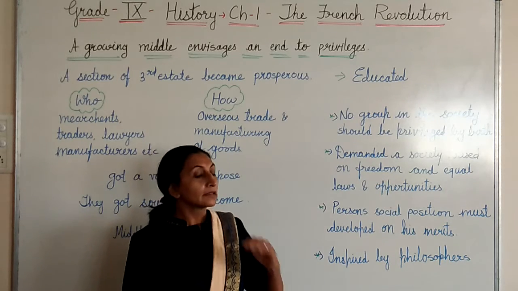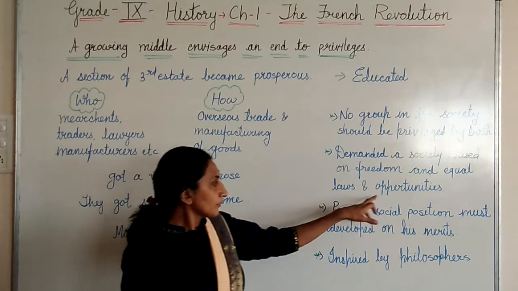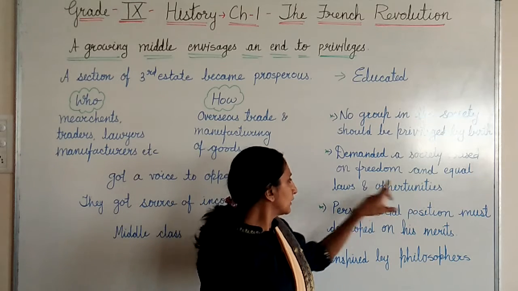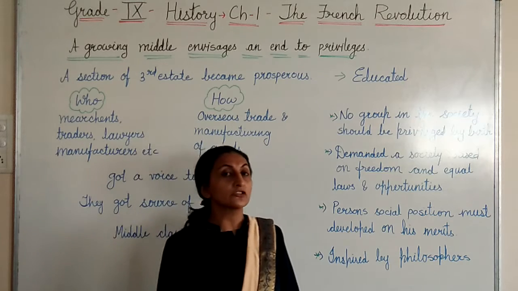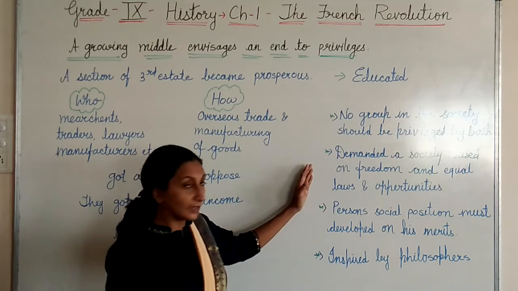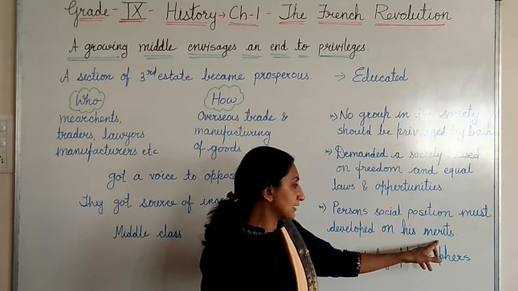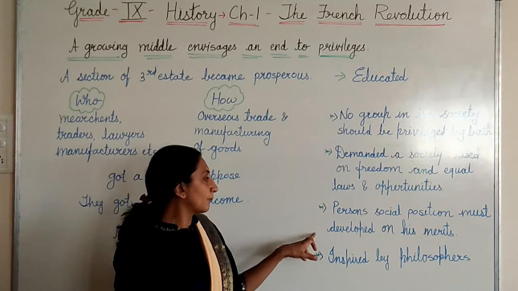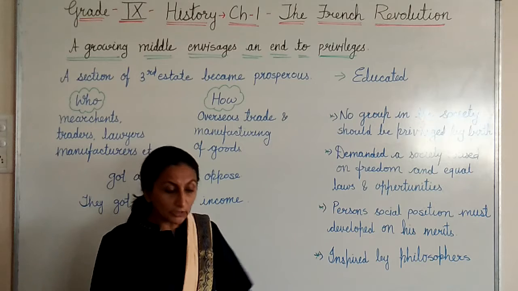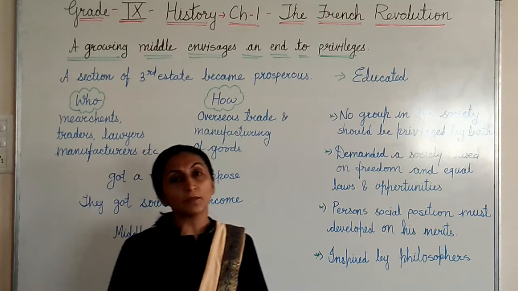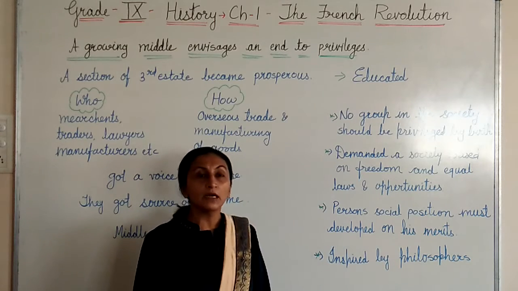Whether the person is poor or rich, they should get equal opportunity, and law should be equal for all, and freedom should be given to all persons. This was the second thing they demanded. Now a person's social position must be developed on his merit. By birth you should not consider the position of a person. Whatever the person is doing good, on the basis of merit only the position must be developed in the society.